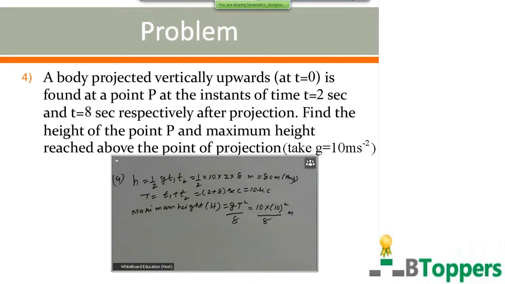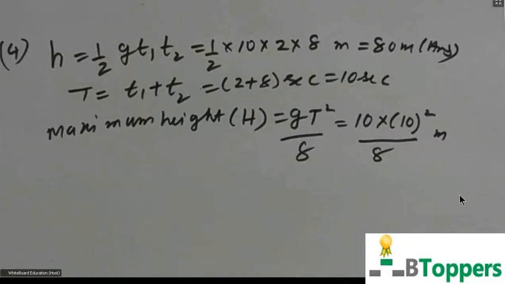This we can simplify, so you get the maximum height reached above the point of projection as 125 meters. This is the answer. If you want to copy the solution of this problem, you can take a pause and copy it.